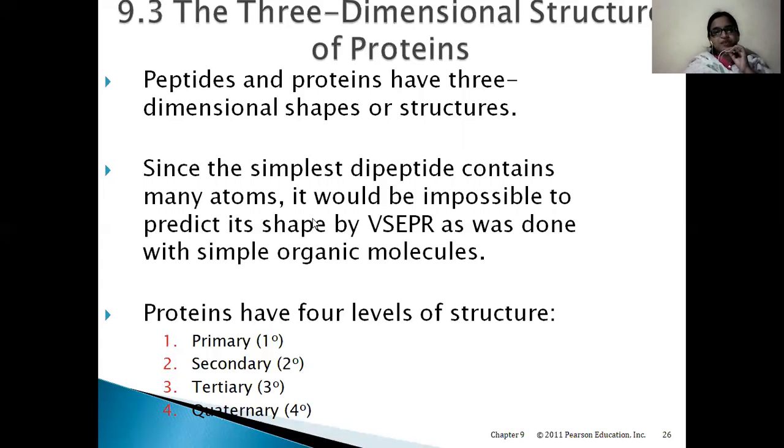Since even the simplest dipeptide contains many atoms, it would be impossible to predict its shape by VSEPR as was done with simple organic molecules. So for a simple dipeptide we cannot predict the shape. Proteins have 4 levels of structure: primary, secondary, tertiary and quaternary. Let us learn about these structures one by one.